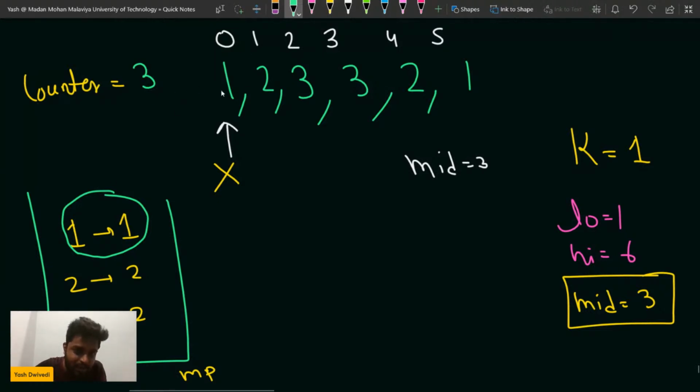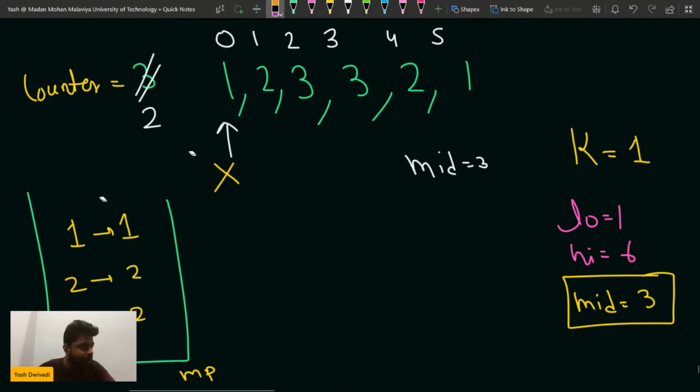Yes, because if I remove such a segment, I am close to getting there. There are 3 elements that have frequency greater than k, but I've reduced one element because I've made one element's frequency equal to k. So that is what is happening here, right? Samajh mein aa raha hai na, guys?